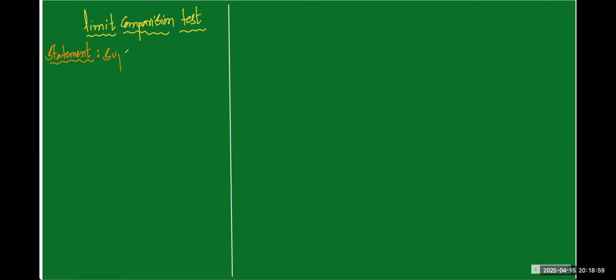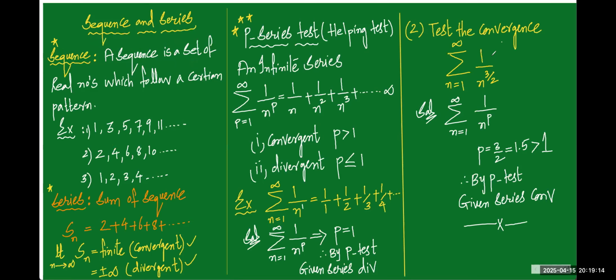suppose that summation un, where un is called the nth term of the given series. This is the un value. This can also be written as un is equal to 1 by n to the power of 3 by 2, the nth term of the given series. Here the un value will be 1 by n. Un is nothing but the nth term of the given series. Suppose that summation un